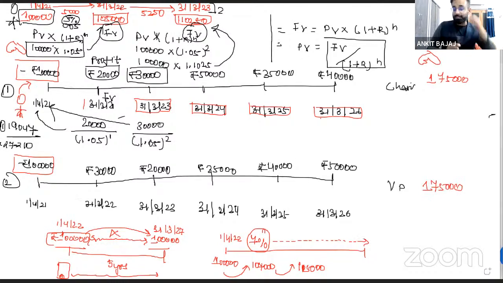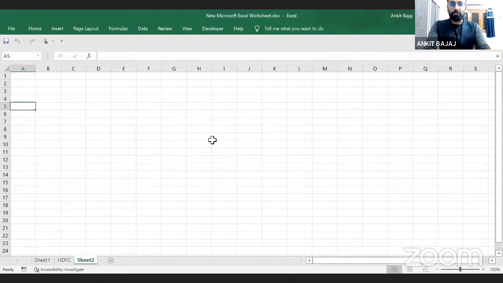I think this concept is clear to you all. So every year, we have to calculate the present value. Now I will show you this calculation in Excel in a fraction of seconds. You can calculate the values here. Just a moment, I will copy this data.